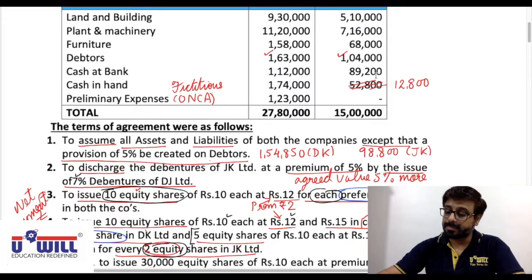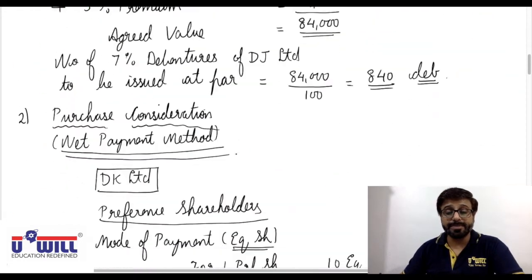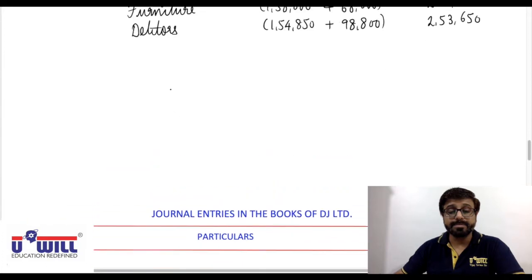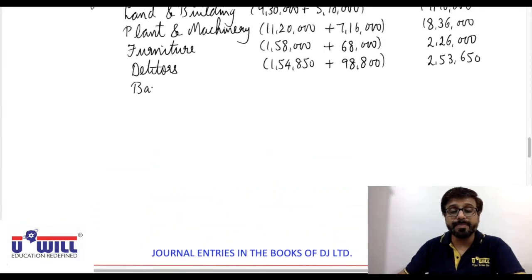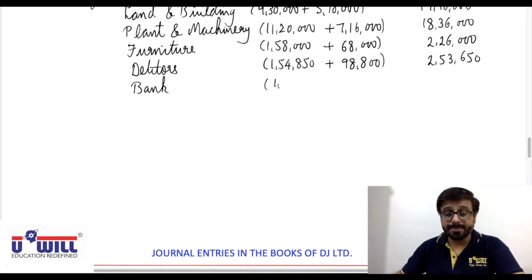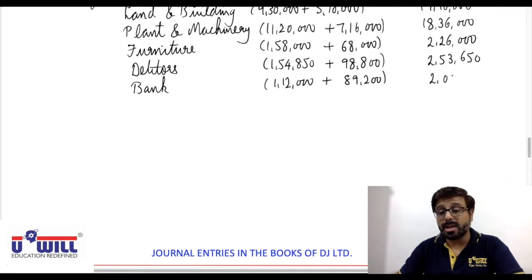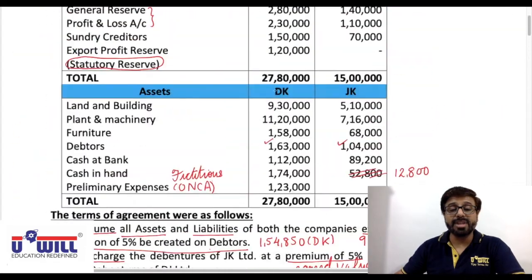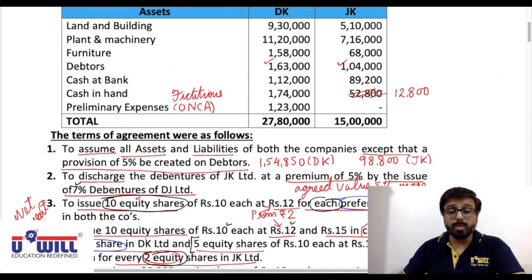Then cash at bank, 1,12,000 plus 89,200, so 2,01,200. Cash at bank means bank balance. Then cash in hand, 1,74,000 plus, as I made you do the correction, 12,800.